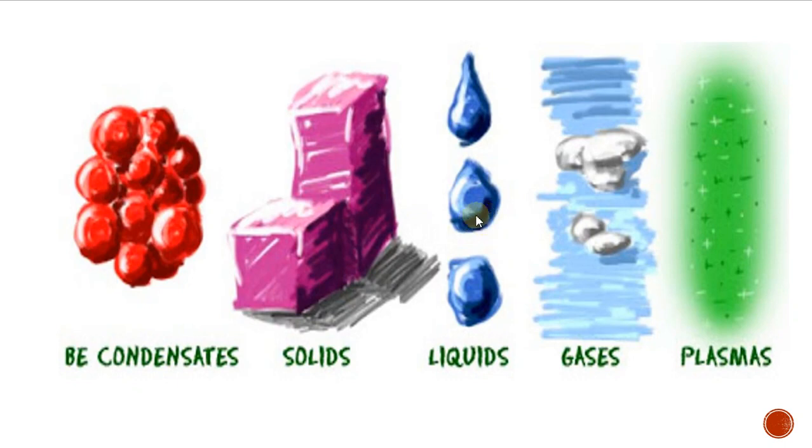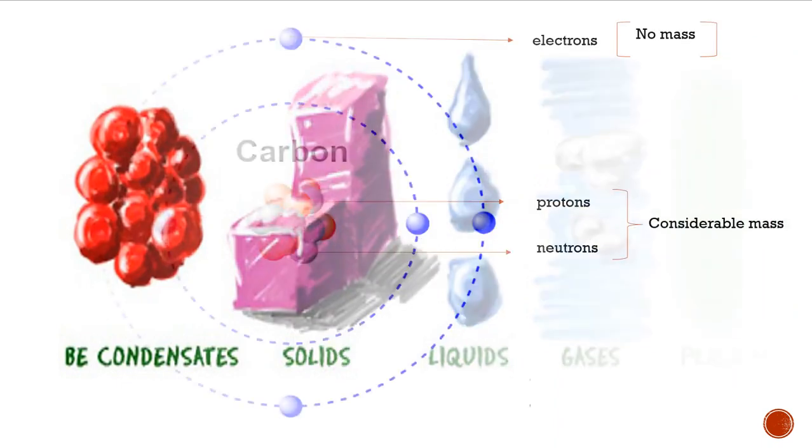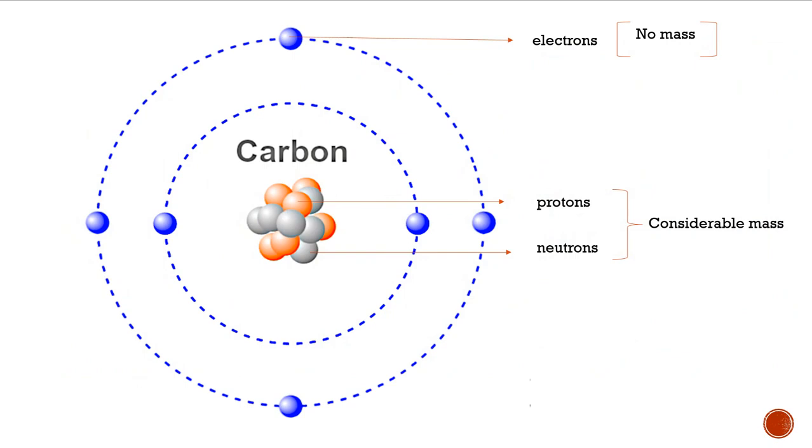Due to the presence of atom, matter has mass. Okay, according to modern atomic theory, do you remember the first point? Atom is no longer indivisible, right?